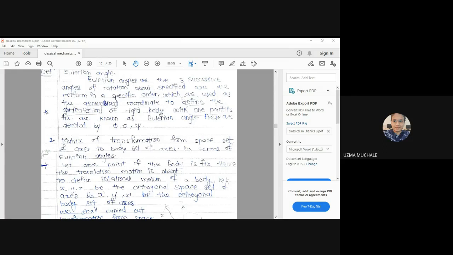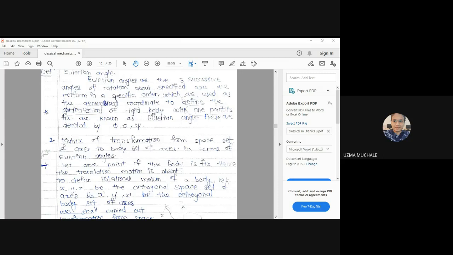Right, after fixing the first coordinate, how many coordinates get fixed? 3. Then for the second coordinate, we need only 2 coordinates, or rather 2 degrees of freedom, because the distance of the second from the first coordinate is fixed. Similarly for the third one, so 3 plus 2 plus 1, total 6 degrees of freedom will be there for any type of rigid body with any number of particles. So here also these theta, phi, psi are working as generalized coordinates.